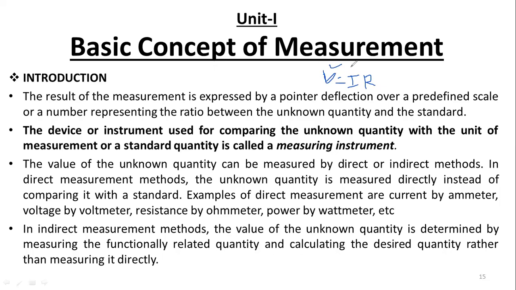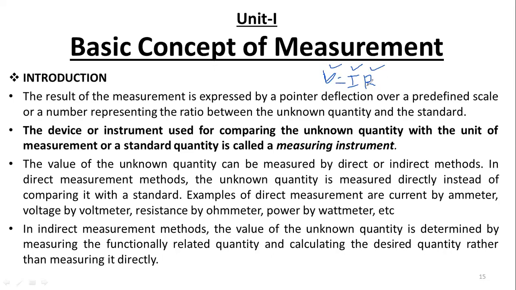To measure the current, which meter do we have to use? Ammeter. To measure the resistance, which meter do we have to use? Ohm meter. So particularly, to measure the voltage we are using a voltmeter, to measure the current we are using an ammeter, and to measure the resistance we are using an ohm meter.